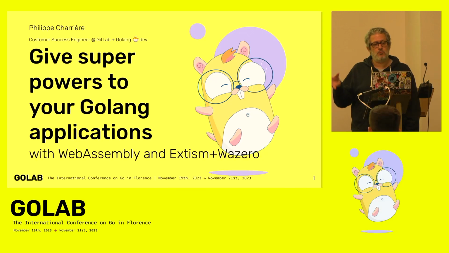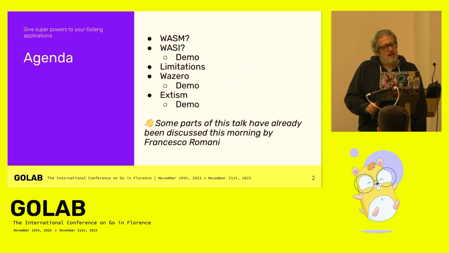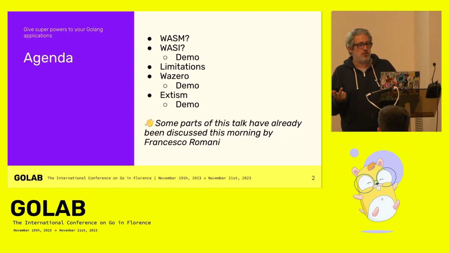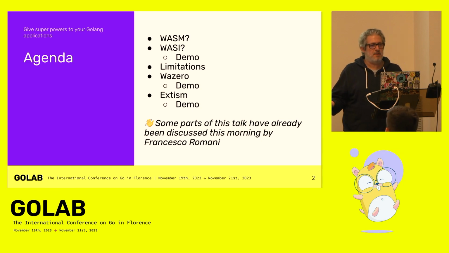My name is Philippe Charrière, and I will explain how to give some powers to Go applications thanks to WebAssembly and some other tools. As you guess, I'm French, because of my nice accent and my special English. I will speak about WASM, WASI, limitations of WebAssembly, Wazero, Extism, and I will do some demonstrations.